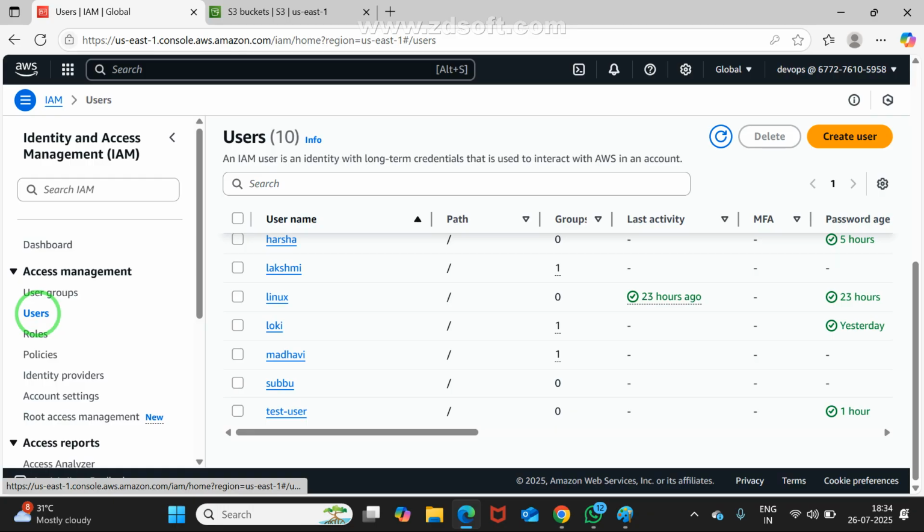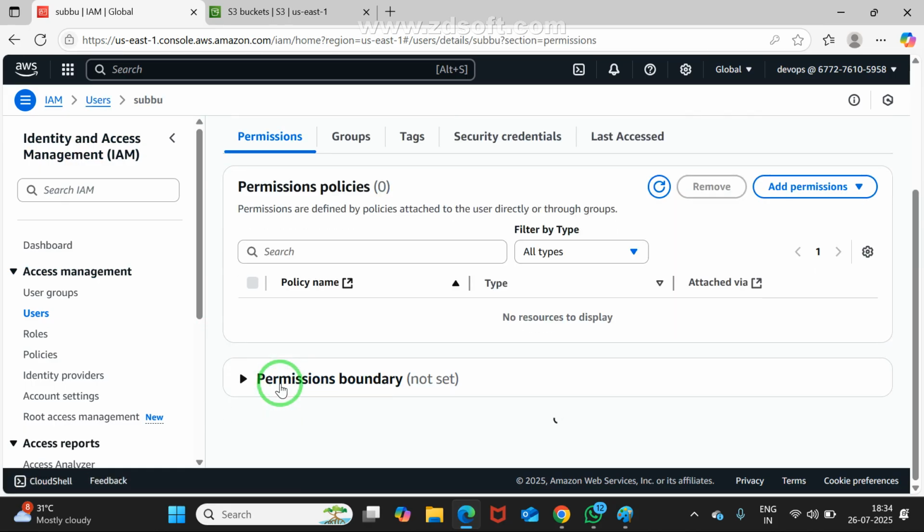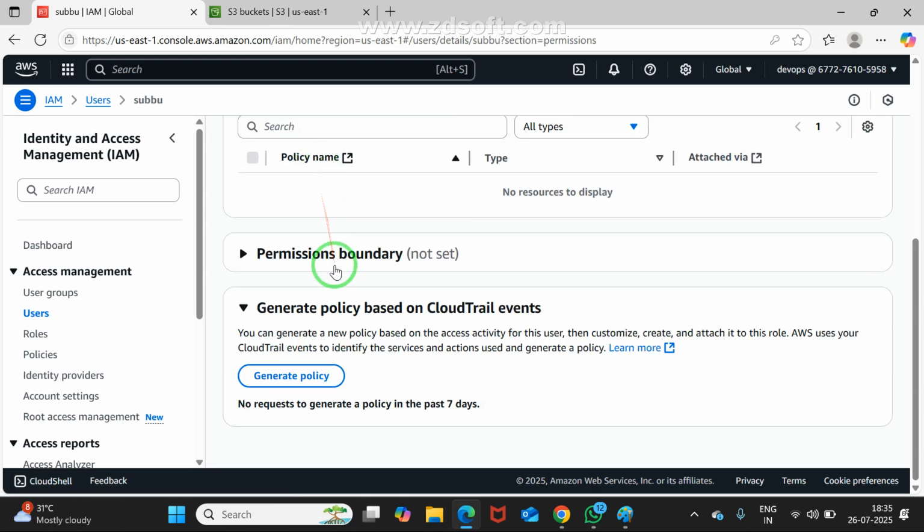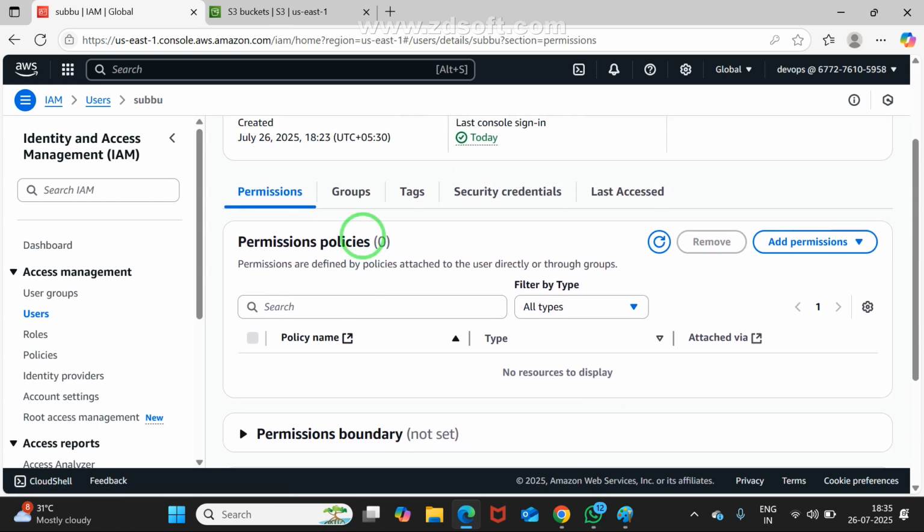Subbu, are you able to refresh it? Once refresh it and try. At the top, the refresh symbol is there, right? You may refresh and interact with me. Do you really have permission or not? Click on Subbu, you can see which permission is there. See, Subbu is not having any policy, any permission.